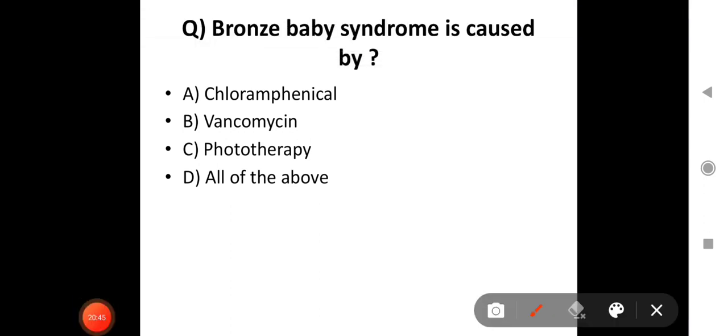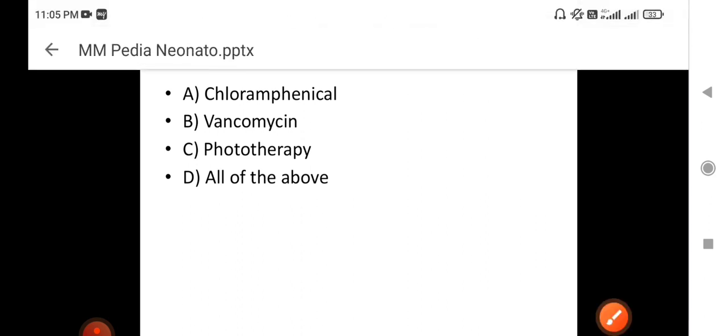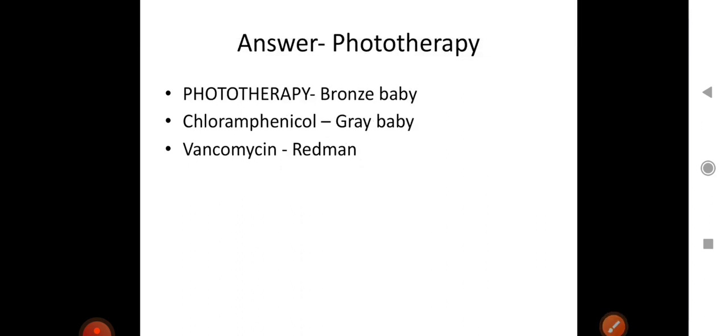Next, what is Bronze Baby syndrome? Bronze Baby syndrome is caused by which condition? Which of the following: chloramphenicol, vancomycin, or phototherapy, or all of the above? So the answer for this is that it's caused by phototherapy.